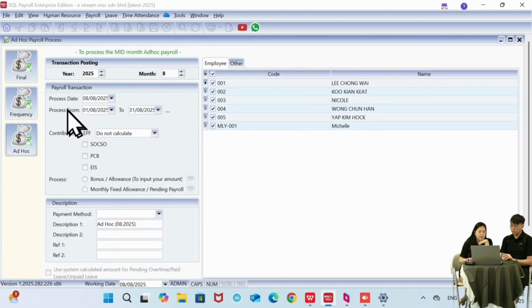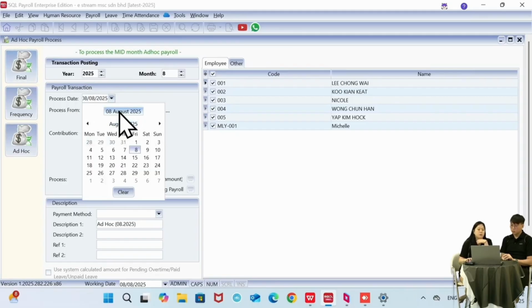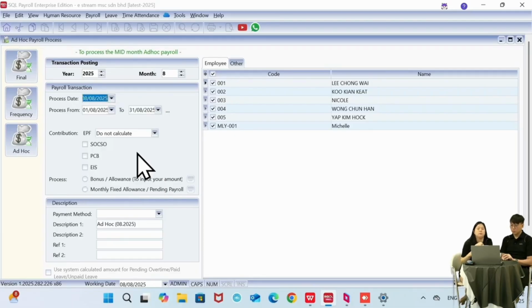So for ad hoc, I can just select the process date that I'm going for. Usually we will not select the end of the month, because the end of the month will be allocated for the final salary. So this one is just whichever date that I do the payment. So let's say today is 8th of August, I'll be doing the bonus. So I just select 8.